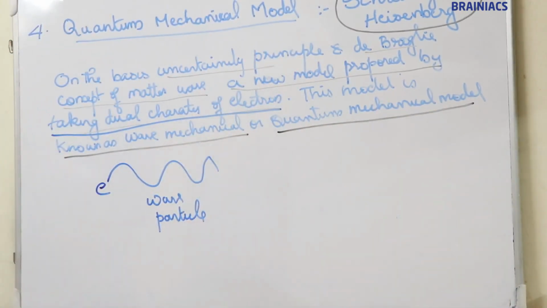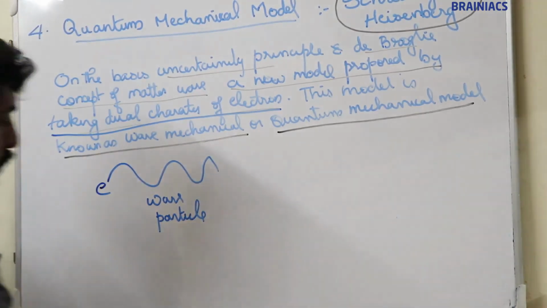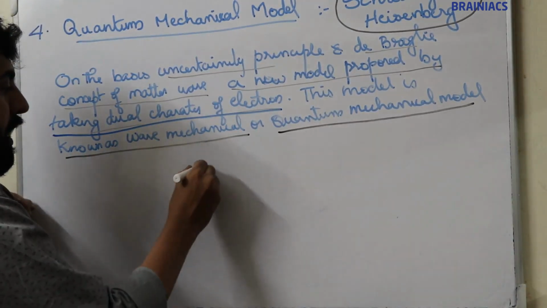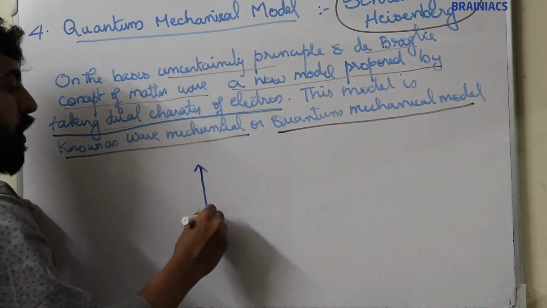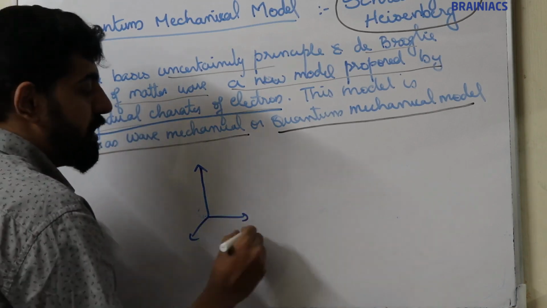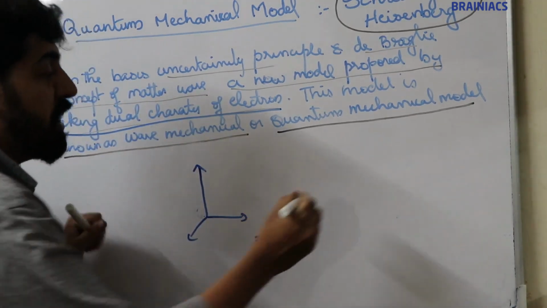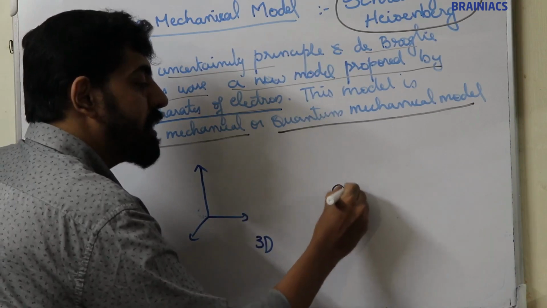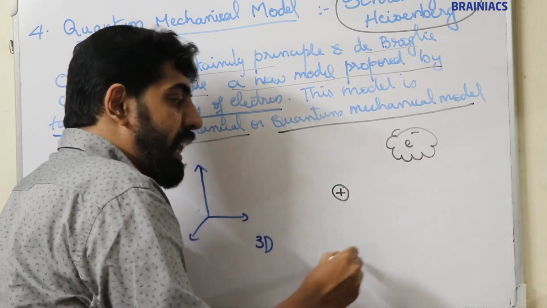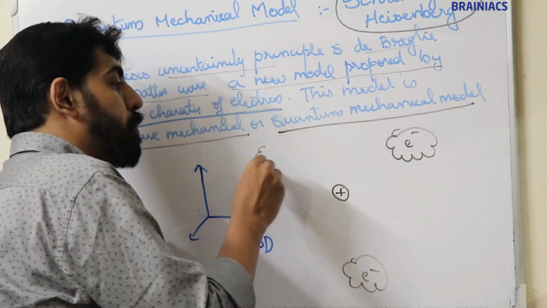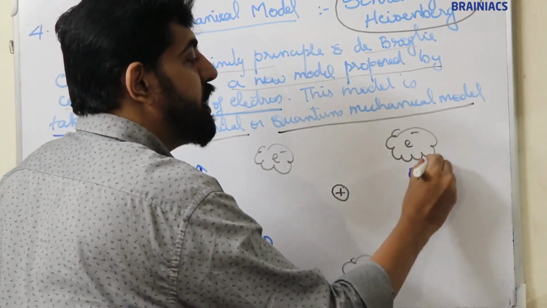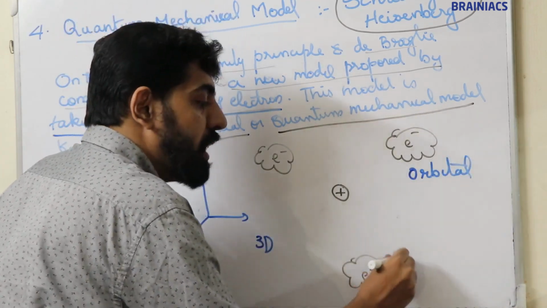According to this model, the atom consists of a small nucleus in three-dimensional space. So let this be the x-axis, y-axis, z-axis, the three-dimensional space. There is a small nucleus in the three-dimensional space, and there are some regions where the probability of finding an electron is maximum. Those regions are known as orbitals, not orbits, they are orbitals.